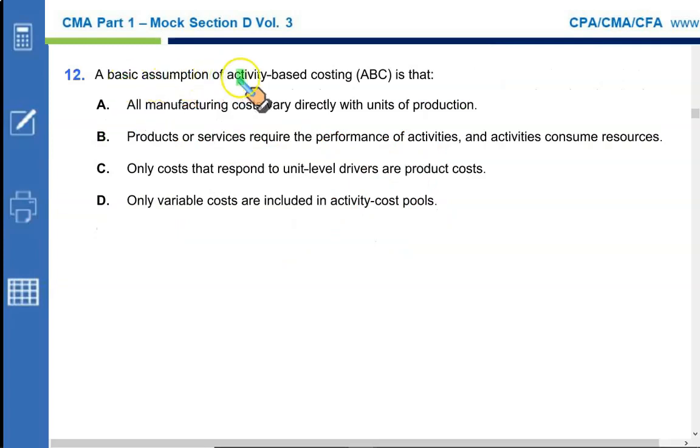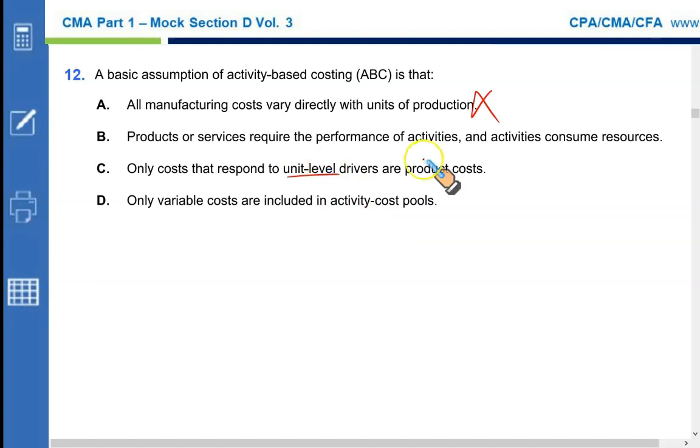Our basic assumption of activity-based costing is that all manufacturing costs vary directly with units of production. This is wrong. Not all costs vary with the units of production, like fixed overhead. They don't move in line with the level of activity. Wrong. Only costs that respond to unit level drivers are product cost. Wrong. There are 4 types of drivers. I'm sure you would remember: unit level, batch level, product sustaining, and facility sustaining.